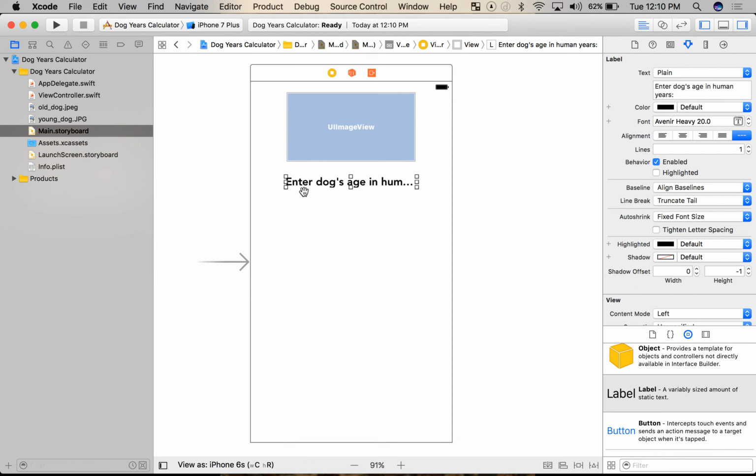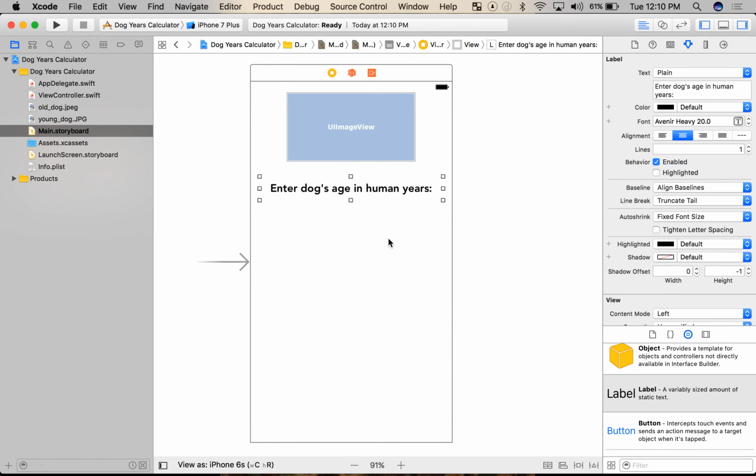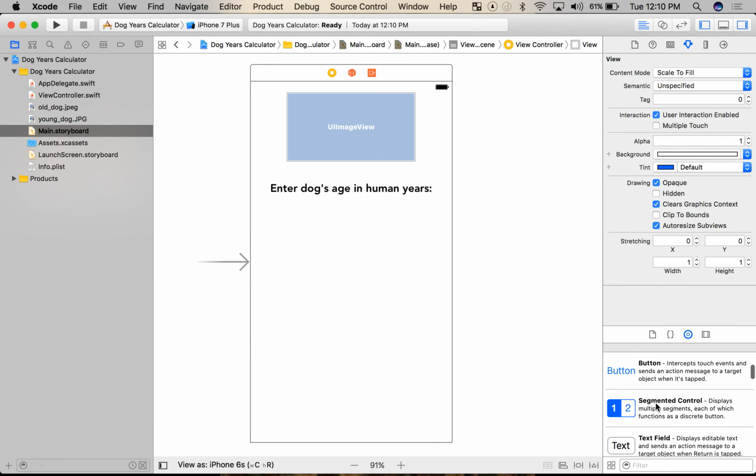Now we can see that it's cut off here because the label is too small for the text that's holding it. So I need to just stretch this out. And perfect. That should do good here. But that kind of looks bad. I want it centered within the label, so I'm going to click on this guy. Perfect. Okay.